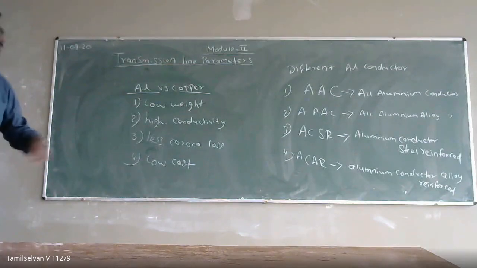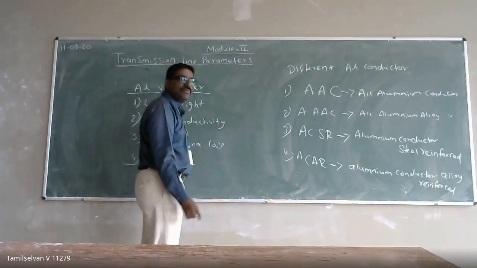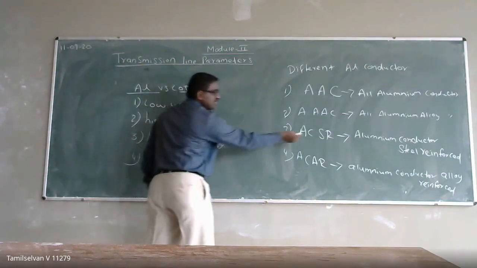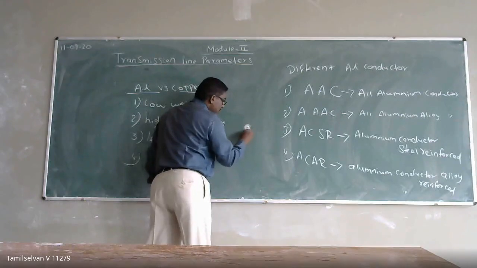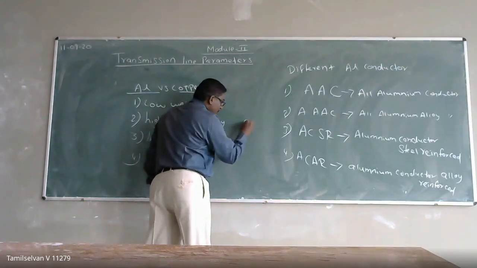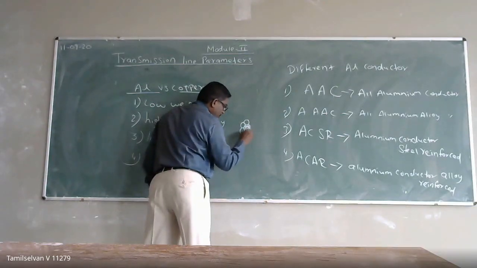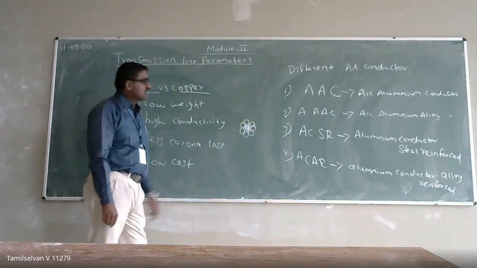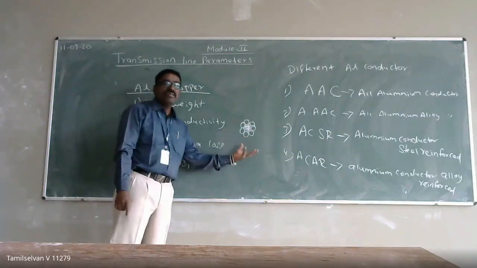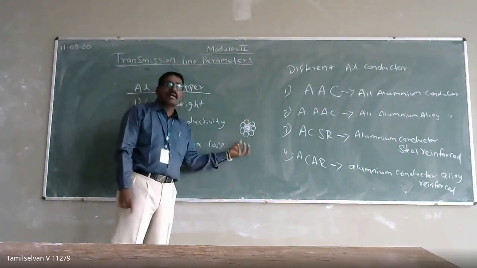So that can be overcome by using a composite conductor. Normally in a steel reinforced conductor, we will have steel in the center part, surrounded by 7 strands. So this is going to be your steel reinforced conductor. This is going to be called your standard conductor.